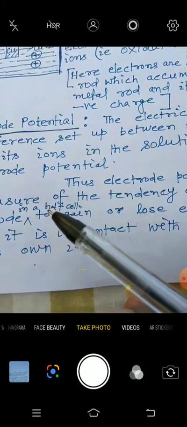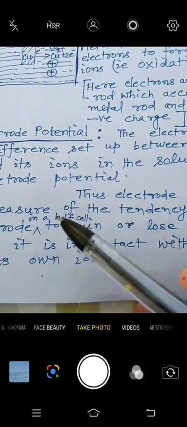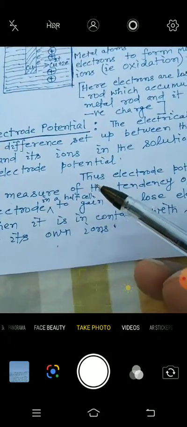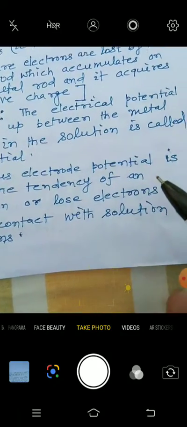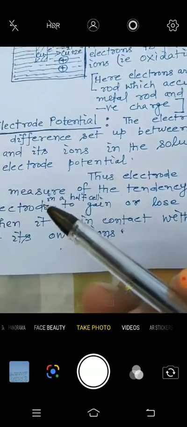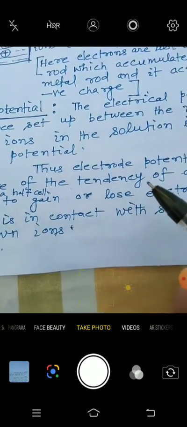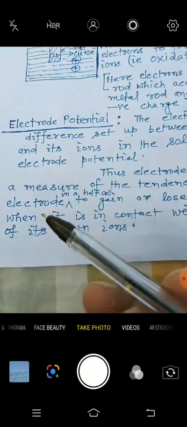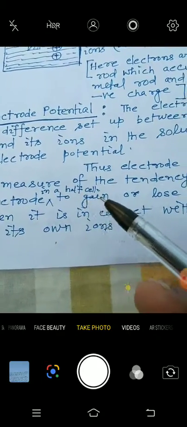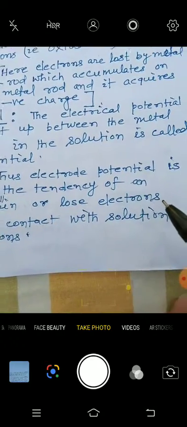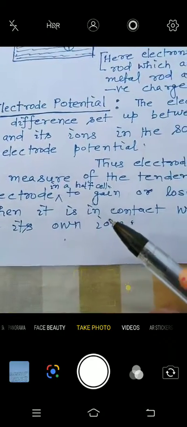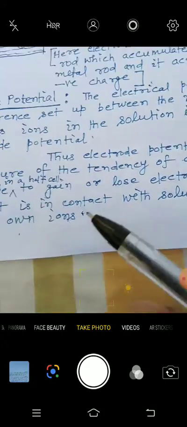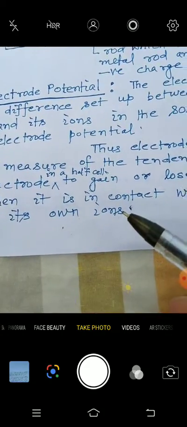So this is the definition of the electrode potential.